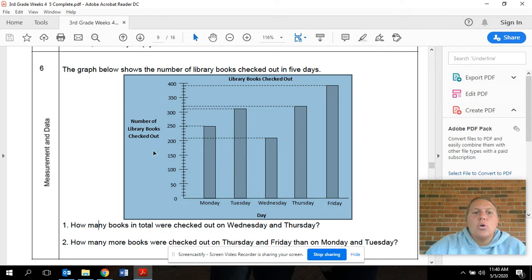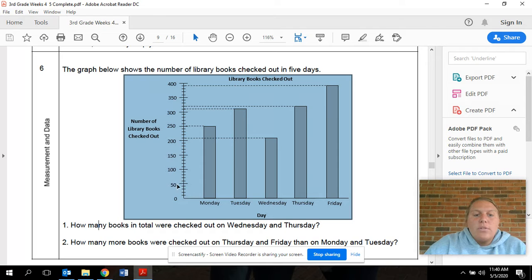But since there's no label over here other than the number of library books that are checked out, we know that this is just 50, 100 books, 150 books, 400 books. Okay. So now the next task is we start at 0 and we're all the way to 400. Now, if you guys know, there's not 400 lines on this side of the graph. So we have to look in between these two numbers and each of the numbers to figure out what these little dashes in the graph mean.